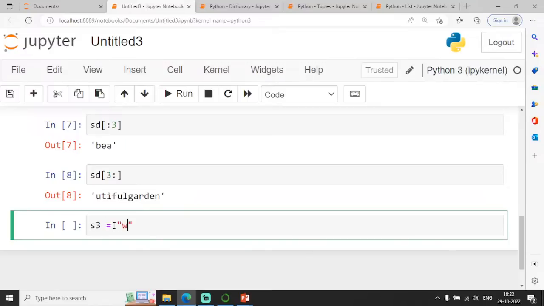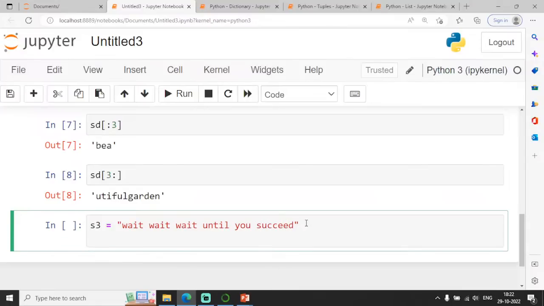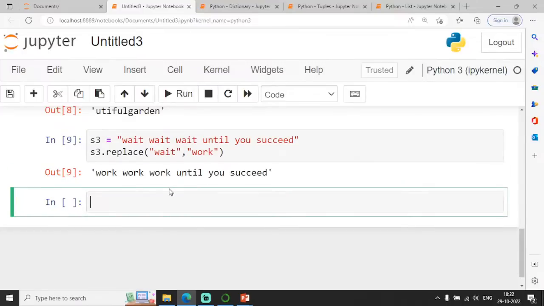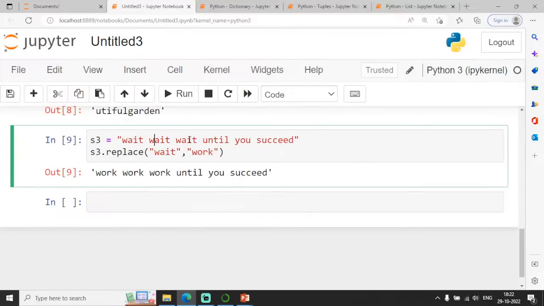So I am just saying like this: wait, wait, wait until you succeed. So s3.replace of, wherever I have wait, it will be replaced with work. So you can see here: work, work, work until you succeed.